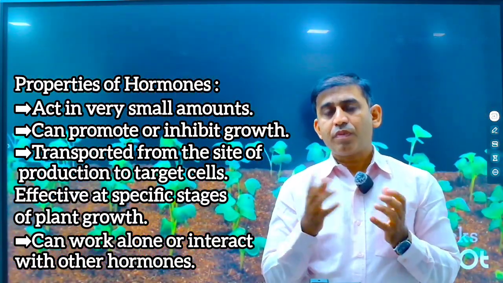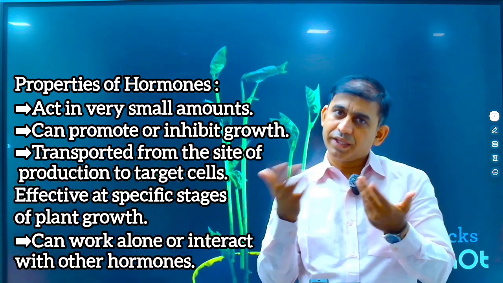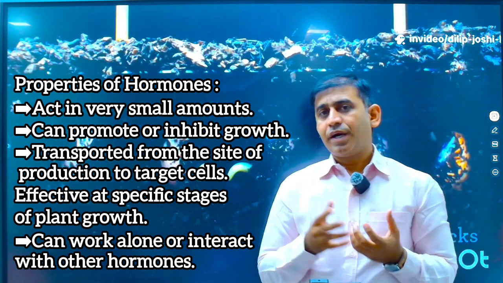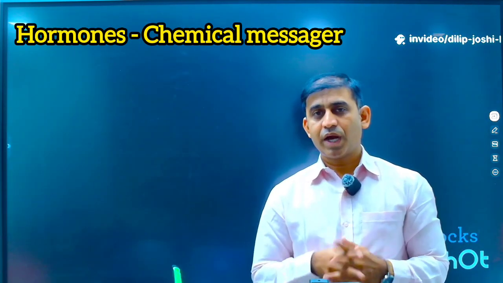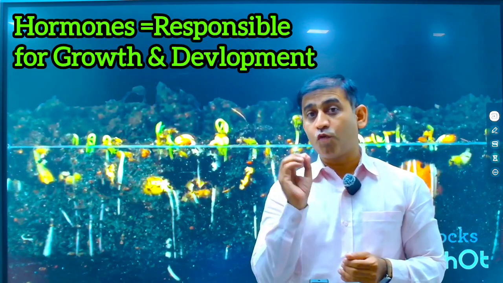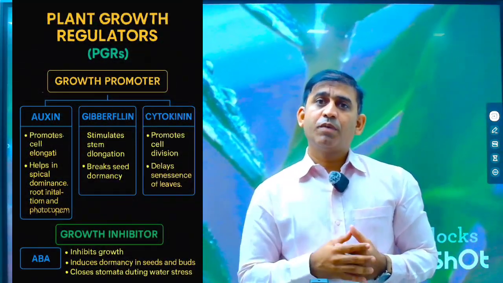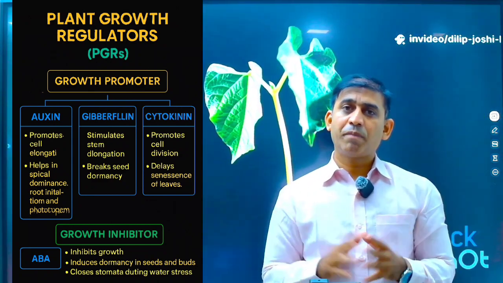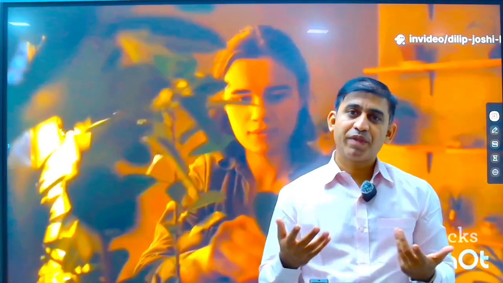Hormones are produced at one place and show their effect at another place, and they travel through the xylem and phloem. They are also called chemical messengers, and they are responsible for the overall growth and development of the plant. The discovery of all these 5 plant hormones was accidental. They were not intentionally discovered, but accidentally.